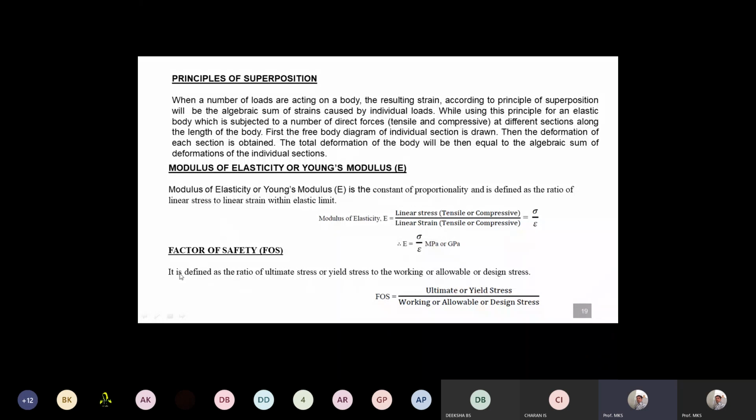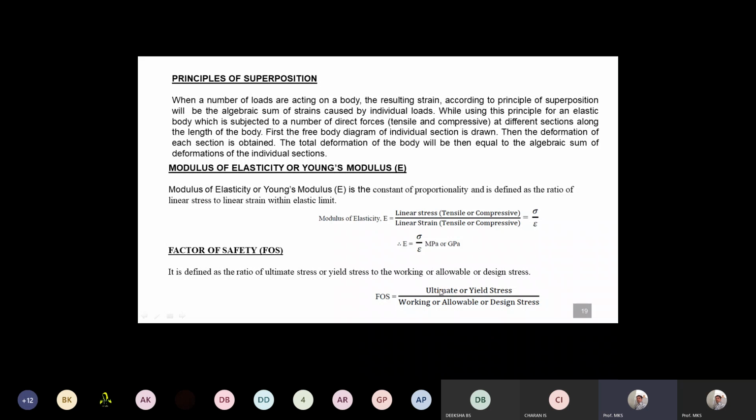So we define factor of safety to ensure sufficient strength or reserve safety in the material, considering the factor of safety.